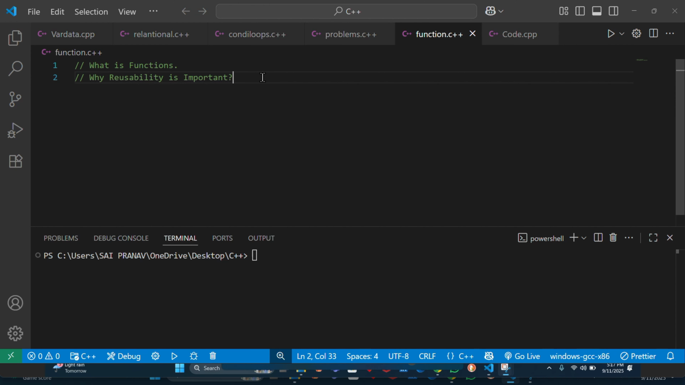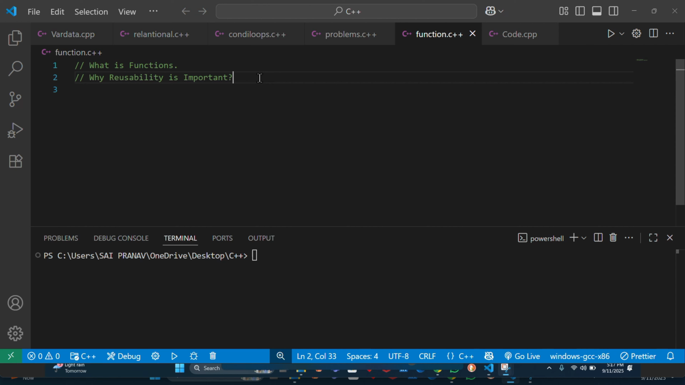Let me explain with an example. Think of it like making a calculator app. Instead of writing addition code in 10 different places, you write one add function and reuse it wherever you want in your program. This is an easy way to access it, and the readability of the program can be enhanced.